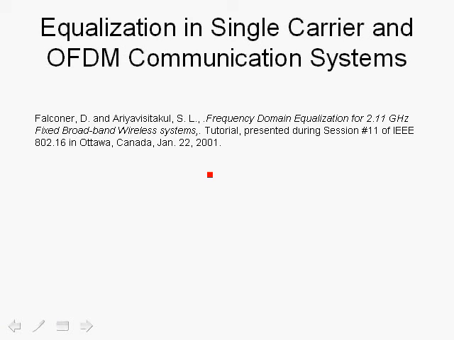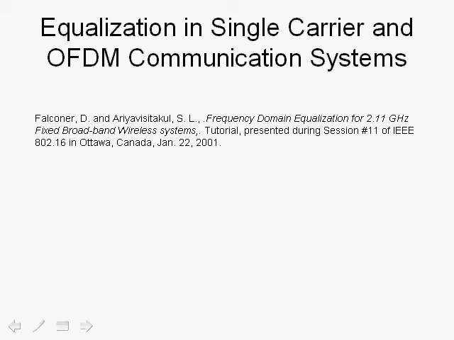A contribution by Falconer et al. in the IEEE 802.16 committee back in 2001. The paper was called "Frequency Domain Equalization for the 2 through 11 GHz Fixed Band Wireless Systems: A Tutorial." Falconer is an expert in equalization with a long history of original contributions, especially in decision feedback equalization and so forth. This is a very good paper that talks about all the alternatives in terms of equalization for WiMAX applications, but we refer you to this publication for more detail.